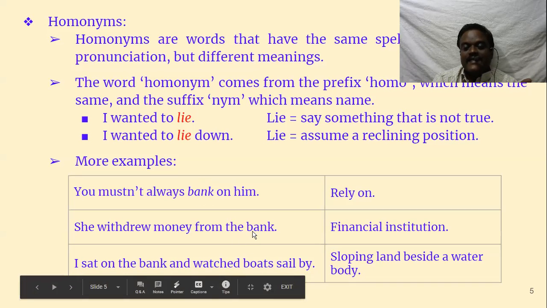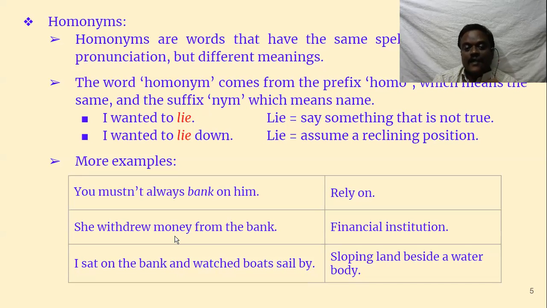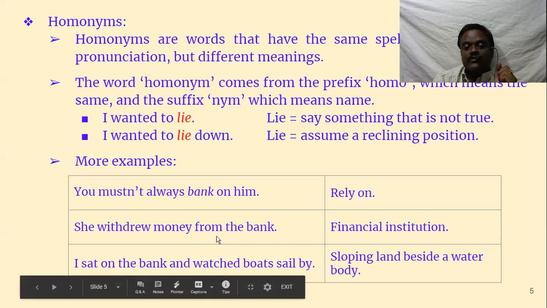But in the second sentence, we deposit our money, we withdraw our money. Now ATMs are there, so we go to the bank ATMs and withdraw our money. In earlier days, we used to go to the bank and fill the withdrawal form or check, and we present that withdrawal form or check to the bank, and then we withdraw money. So here she withdrew money from the bank. So bank means which you know now.